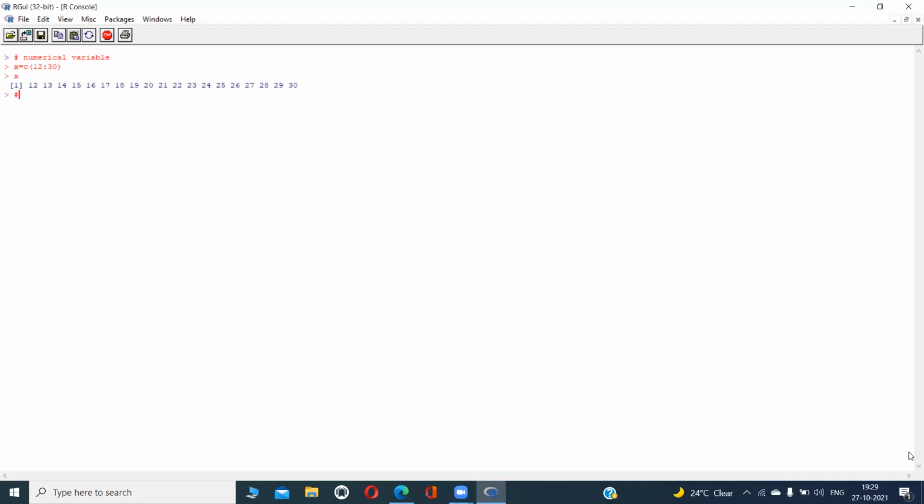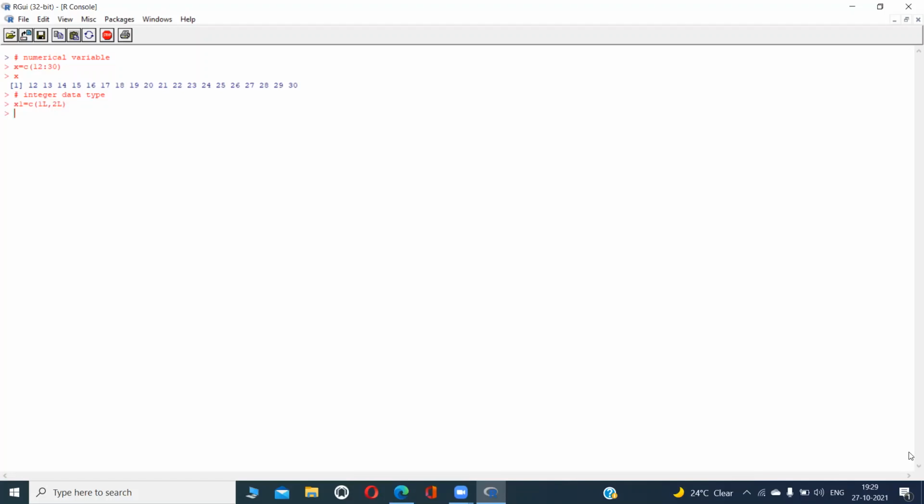Now the integer data type. In the integer data type, we can assign x1 is equal to c(1L, 2L). This is the way we use this command.